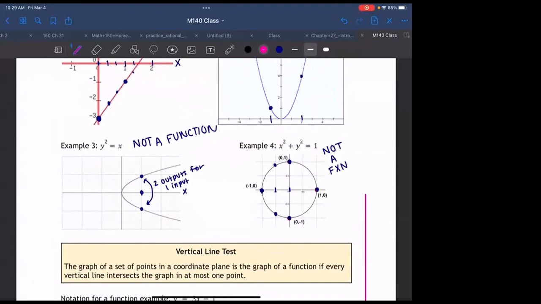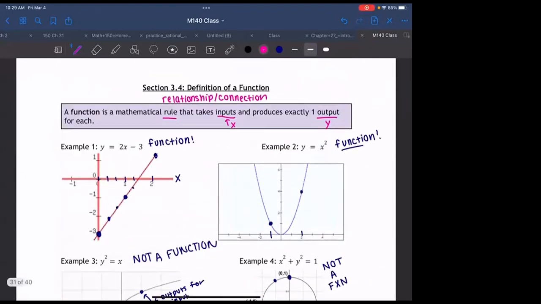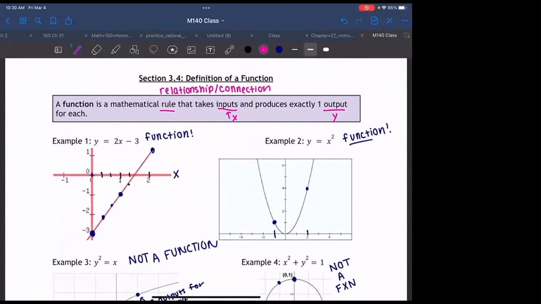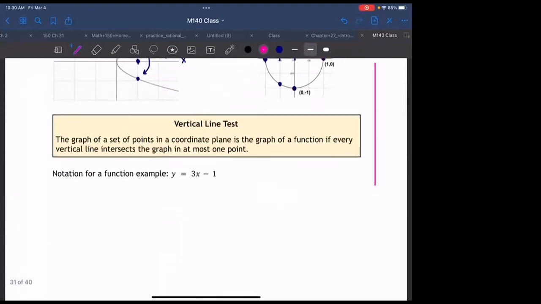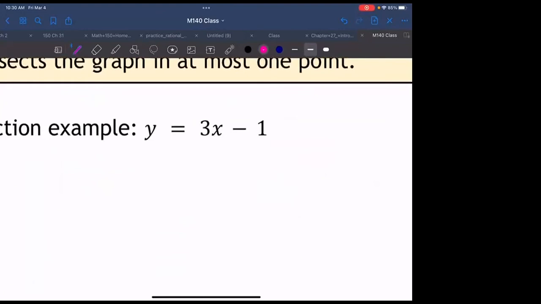All right. Okay, so we kind of talked about lines and quadratic functions where we know that we have a function because it's just like a straight line going from left to right, right? Or it's a parabola going from left to right. Those are definitely functions, right? So here's another example of a line, which is definitely a function. And taking a look at this, it's pretty obvious that x is our input and y is our output, right? Usually when we graph lines, x is the input, y is the output, okay?